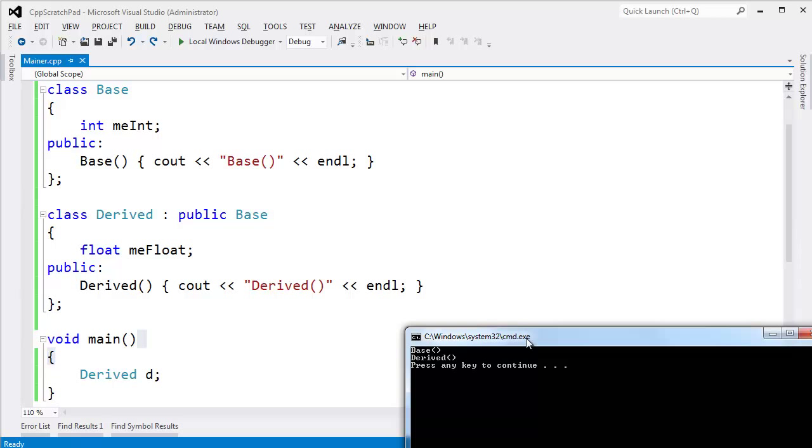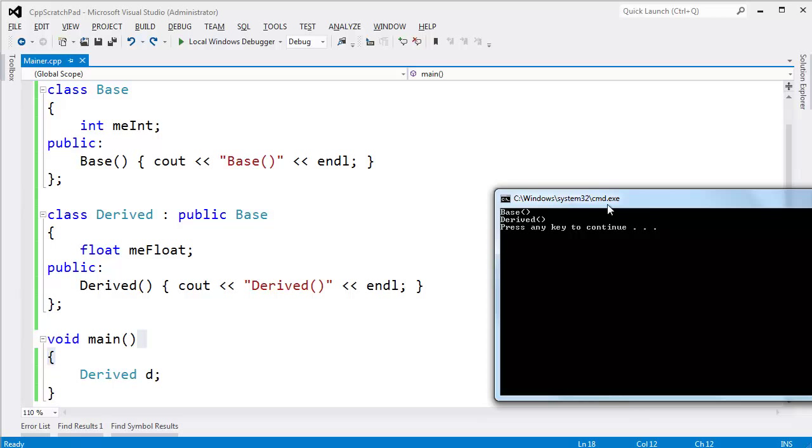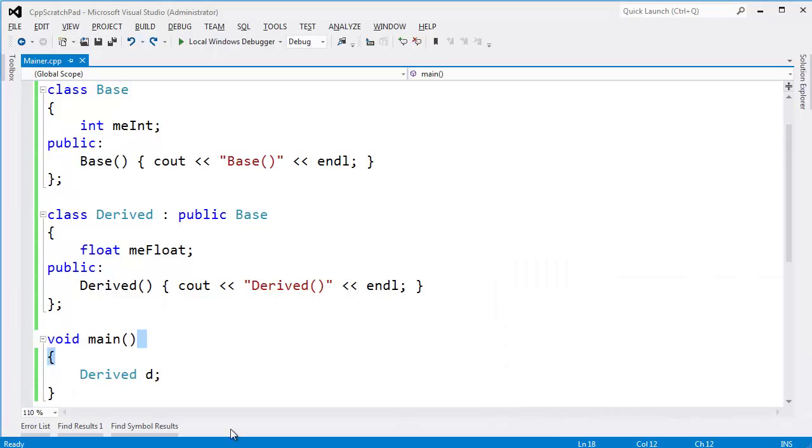The answers I've gotten have been pretty similar to each other. The students have said, well, we need to create the base class portion before creating the derived class portion. And as a beginning programming student, I'm sure that many students would probably say the same thing. And in fact, their instructors have probably taught them that we have to create the base class instance before creating the derived class instance. But how many objects are we creating here? I'm creating one. And this constructor doesn't construct anything. In fact, I think constructor is a stupid word. I'm not quite sure how we started calling these constructors, but constructor is a stupid word. The constructor doesn't create the object.